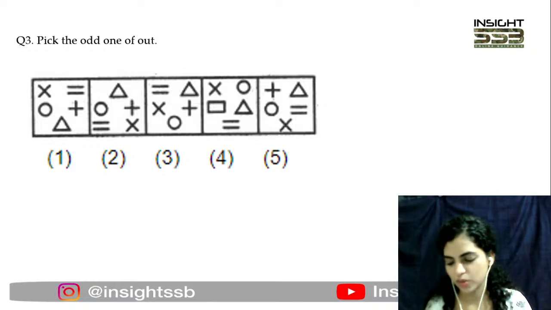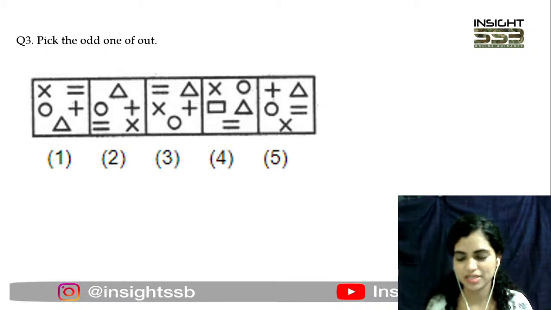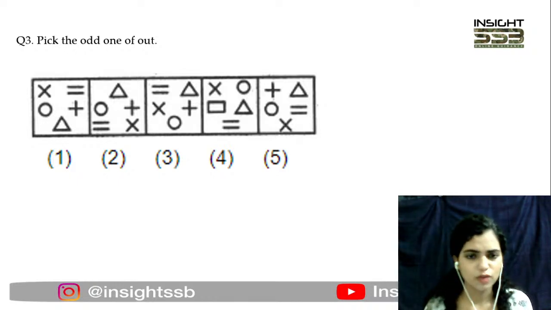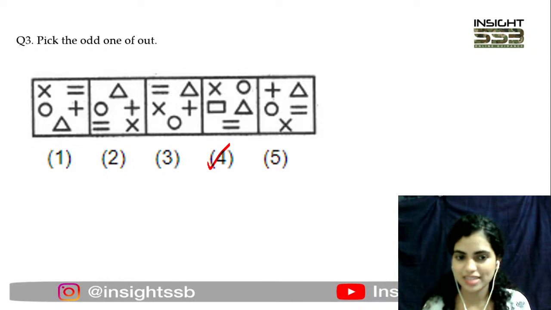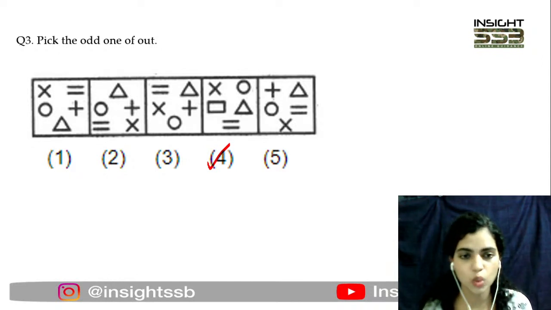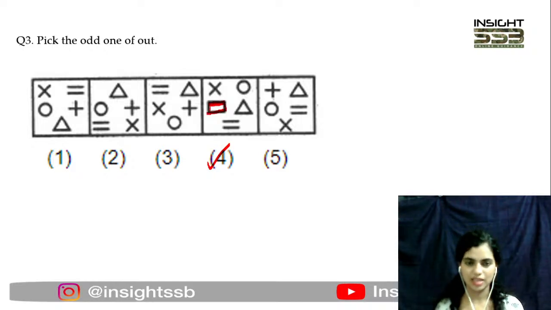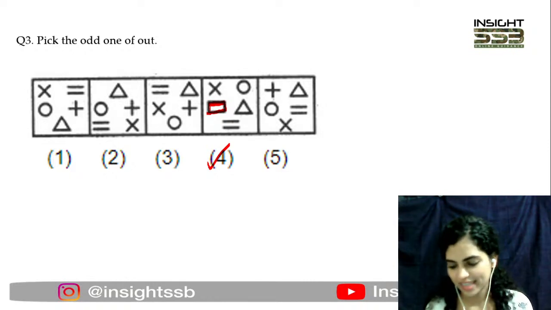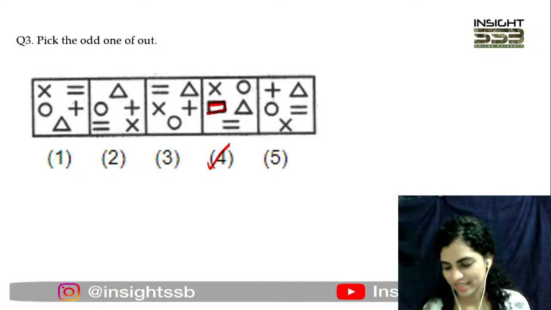Rohan, sorry, what is your question? I might have missed it. There is no bias from my side. Hindi, English, whatever your query is, just come up with it in the chat section and I'll answer it. Yes, so maximum of you are very confident with 4, and you are right. Why? Because this is the only figure which has a rectangle in it. None of the other figures has a rectangle. As simple as that. So we have to go with option number 4 here.